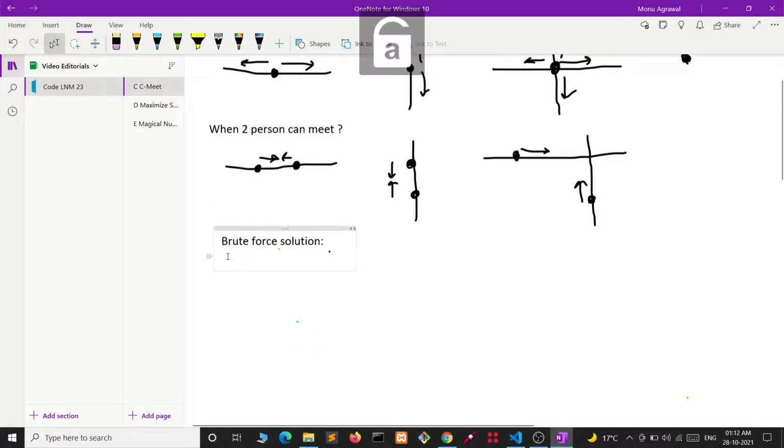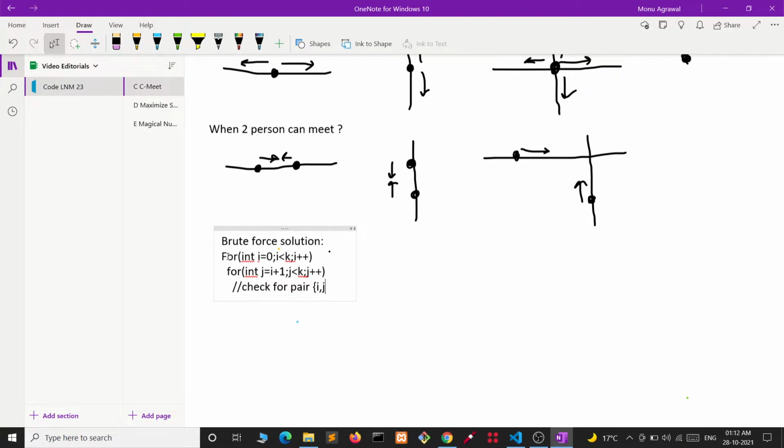For the brute force approach, we can simply take the pair of all the houses and check if that pair can meet or not. We can check for the ith and jth house whether the person at ith house and jth house can meet or not.